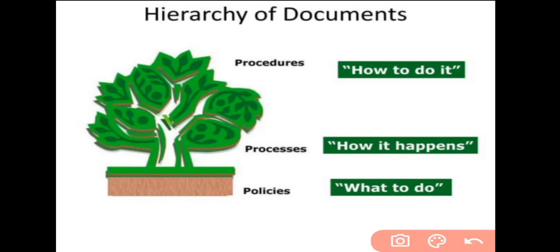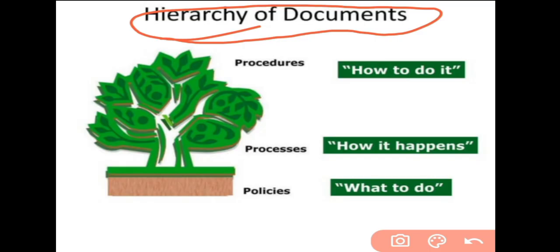Now, what is the hierarchy of the document? That is very much important. It contains three things: first is procedure, second is process, third is policies. The procedure includes how to do it.